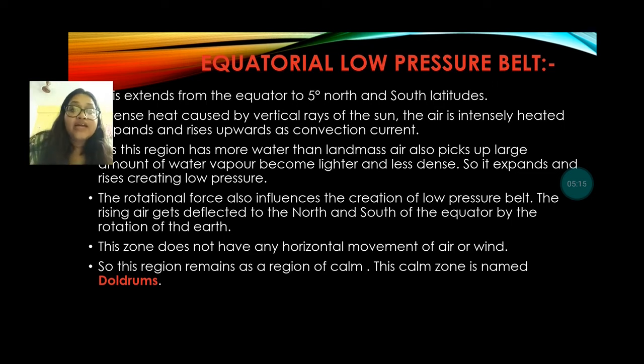After that, the rotational force also influences the creation of low pressure in the equatorial zone, and the rising air gets deflected to the north and south of the equator by the rotation of the earth. This zone does not have any horizontal movement of air or wind, so these regions remain calm. That region is also known as the doldrums.